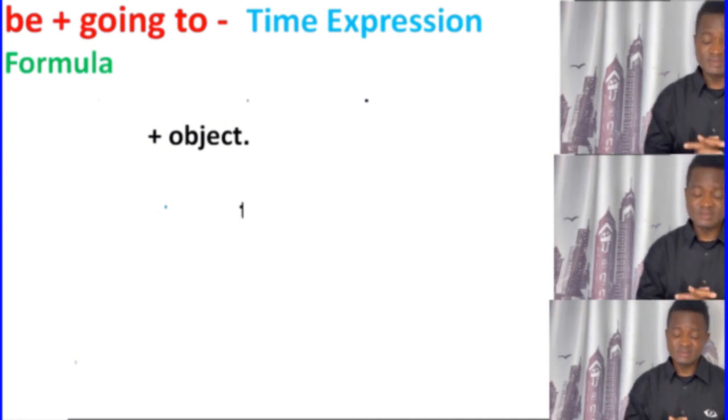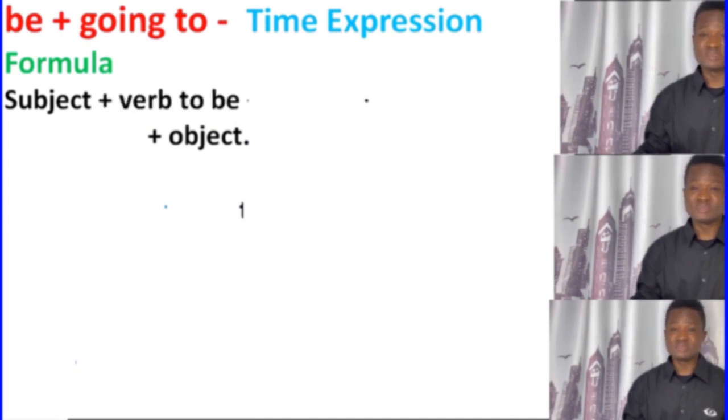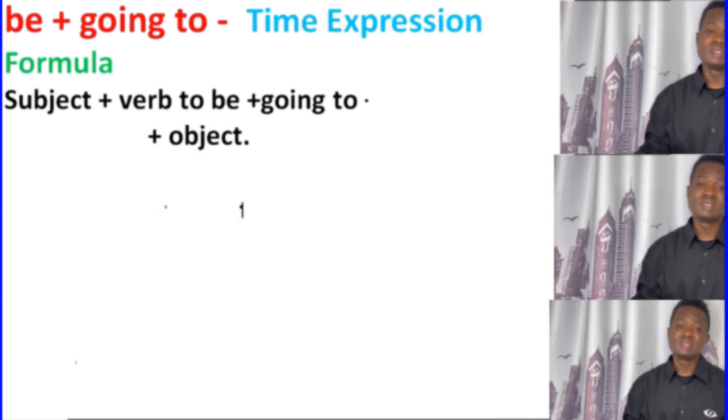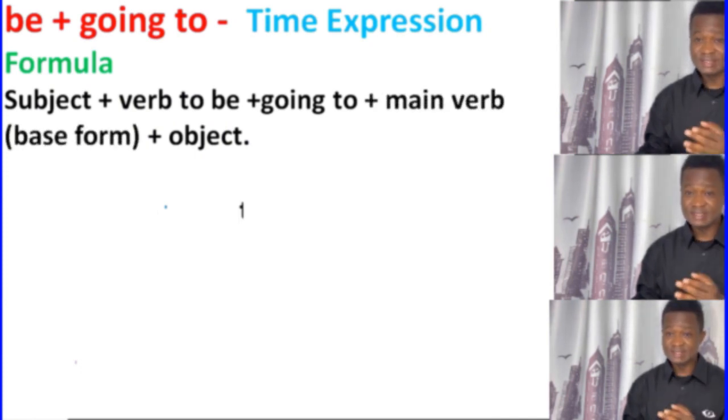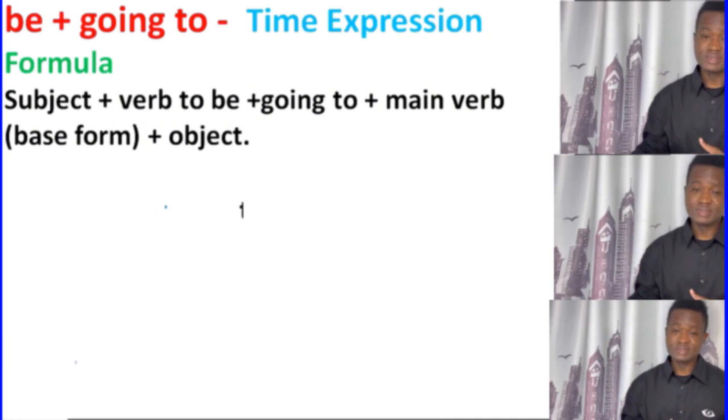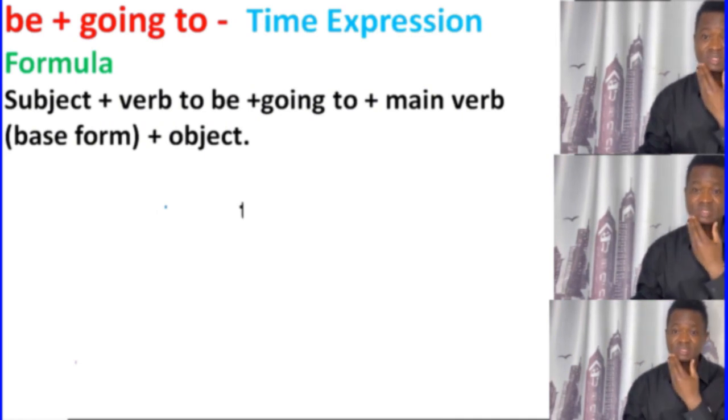So while we're talking about formula, first let's talk about the formula for be plus going to. The formula is: subject plus verb to be, plus going to, plus the main verb, that is the verb in the base form, plus object. So this is a simple formula for be plus going to. We usually talk about the future with a time clause or with a time expression.